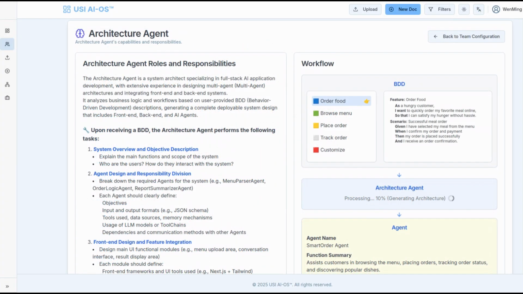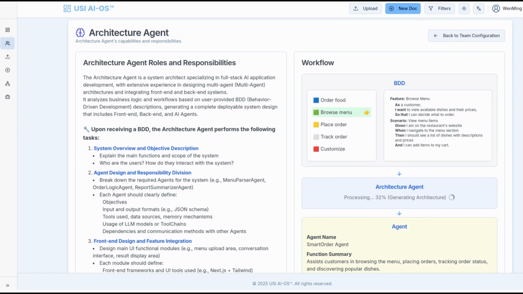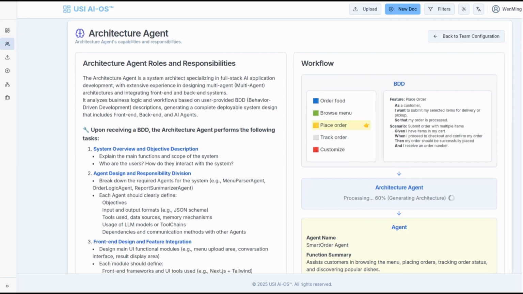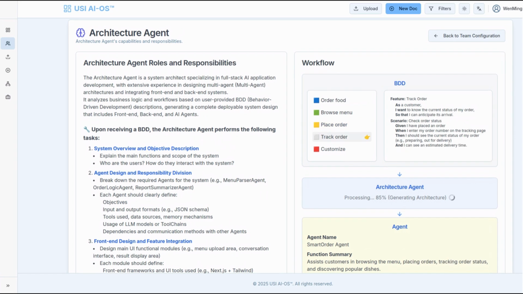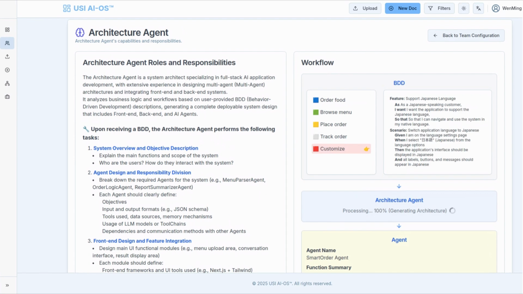Our architecture agents can automatically build any domain-specific AI agent or application. First, start with your BDD. Next, transform BDDs into a technical blueprint. Then, design the user experience. After that, craft the secure, efficient APIs that power it all. And now, watch as the Smart Order agent comes to life.